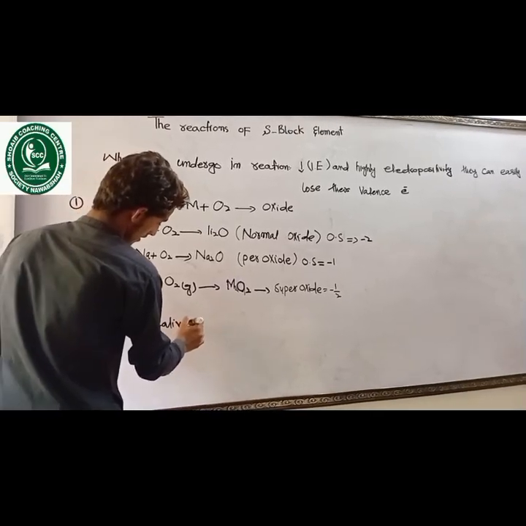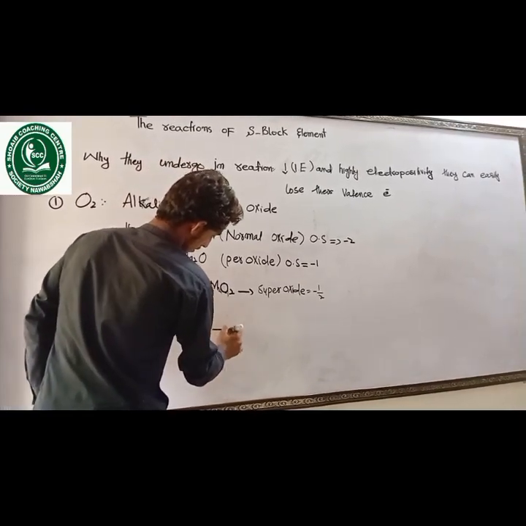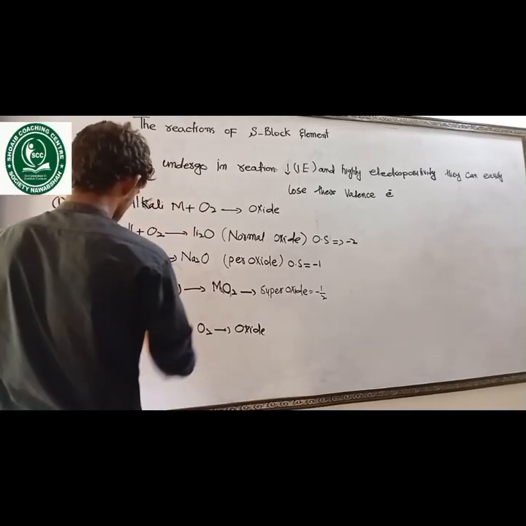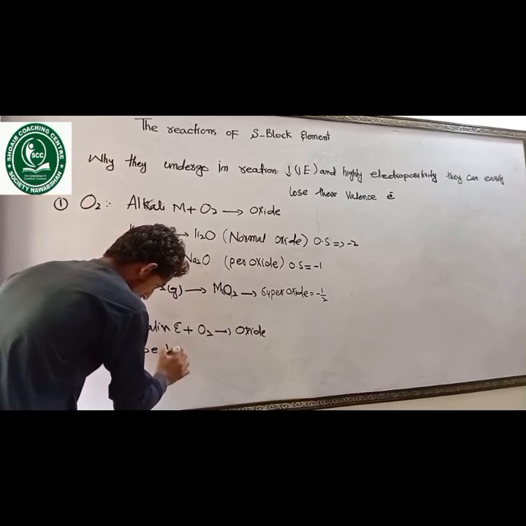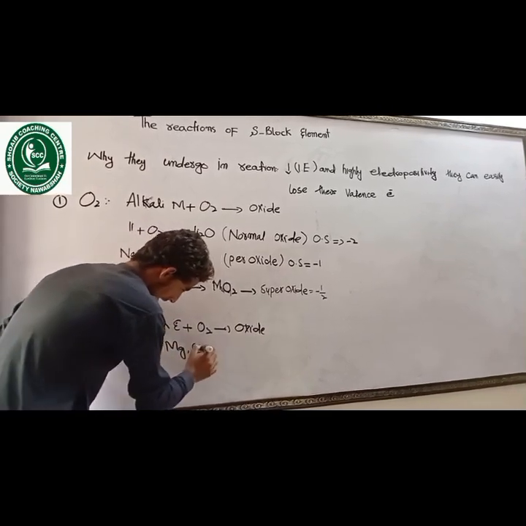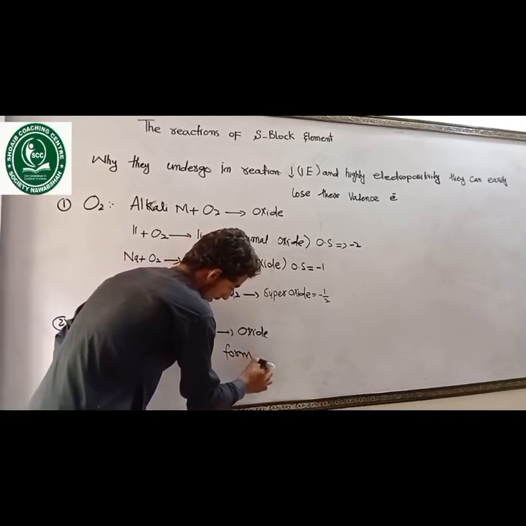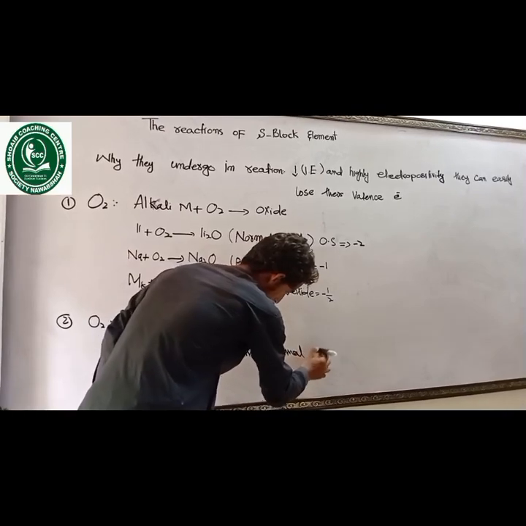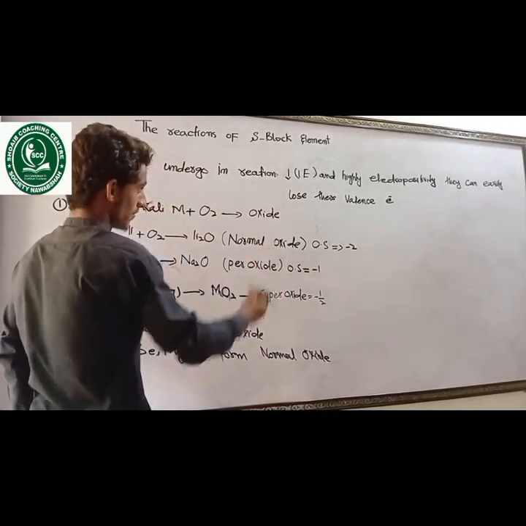Alkaline earth metal plus oxygen forms metal oxides. But the first three elements, beryllium, magnesium, and calcium form normal oxide, which means the oxidation state is -2.